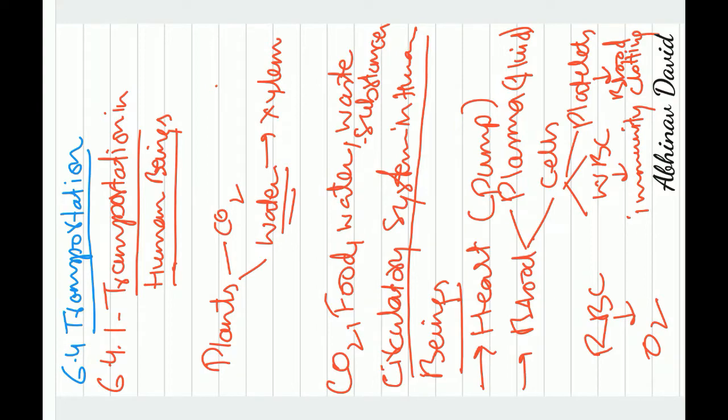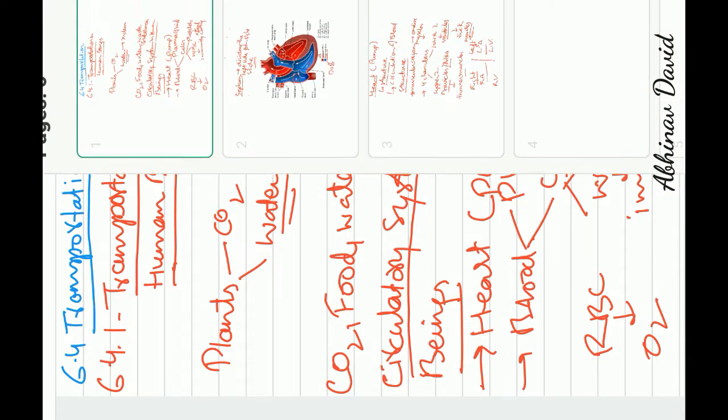Now let us discuss a little bit about the fluid part of the blood, that is called the plasma. As we know, plasma is the fluid part of the blood, and it contains a lot of things.